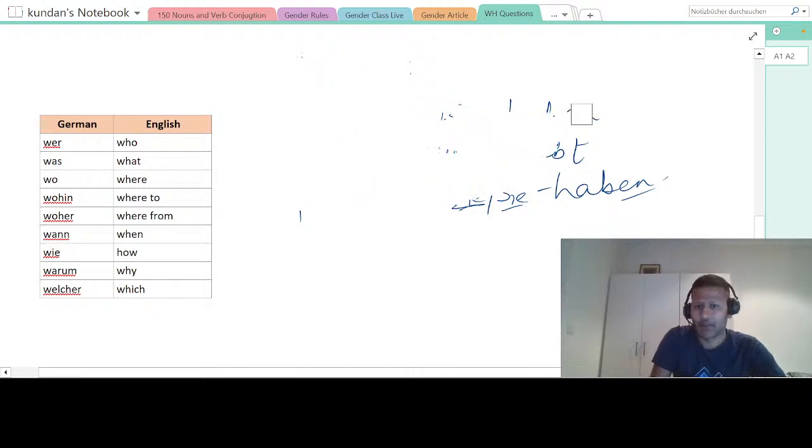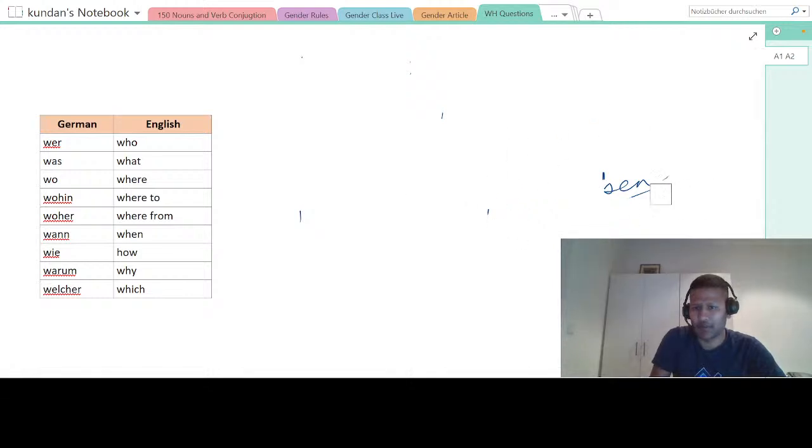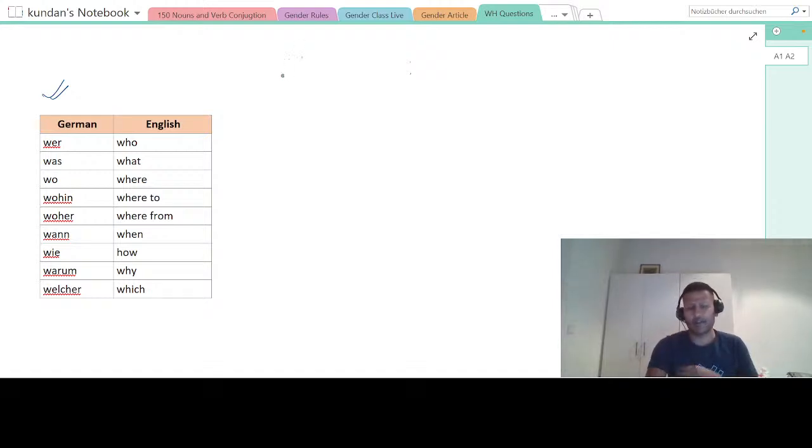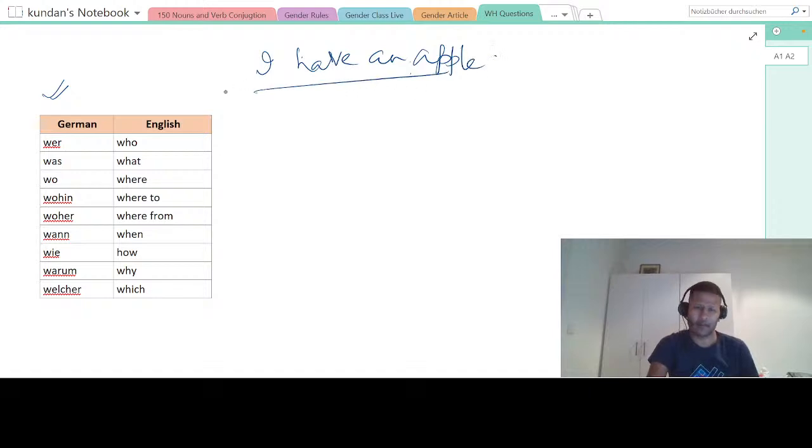So, how to form questions in German, W-based questions. For now, just forget the right side, we will come back to that. I just make a simple sentence: I have an apple. With ich, what is the conjugation we just saw?